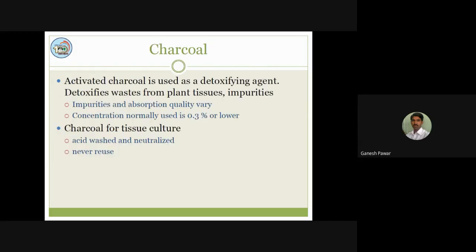After that, activated charcoal is always used as a detoxifying agent, because charcoal always shows absorption of different types of impurities, and it shows detoxification of the tissues or our culture.